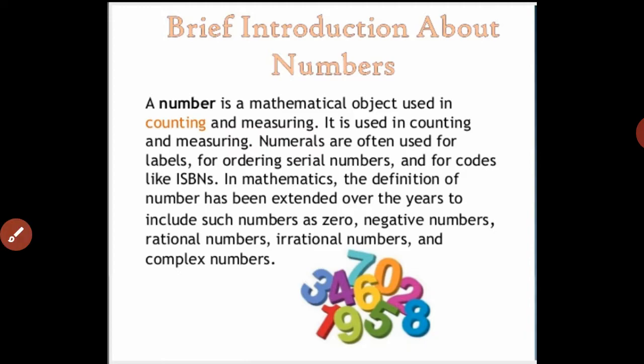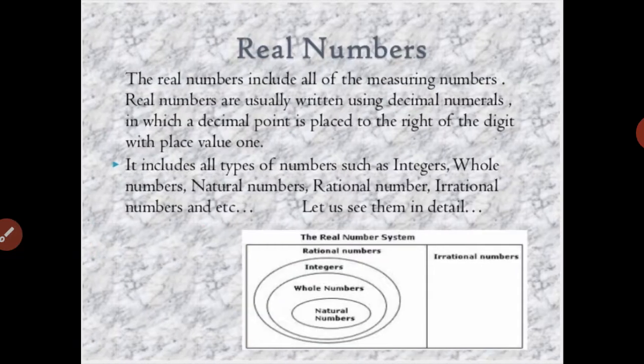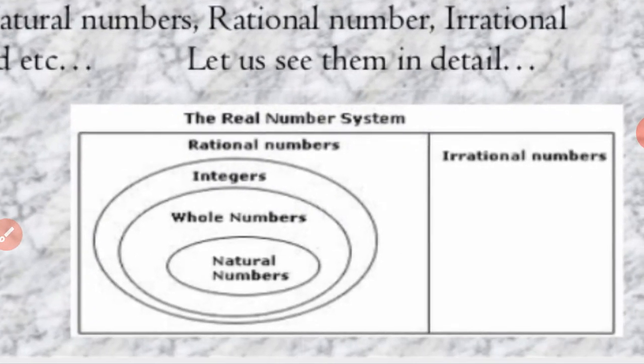Okay, now we are starting with types of numbers. First of all, real numbers. What are real numbers?